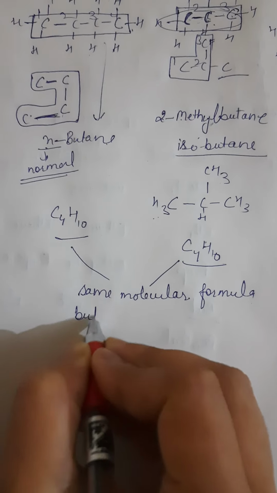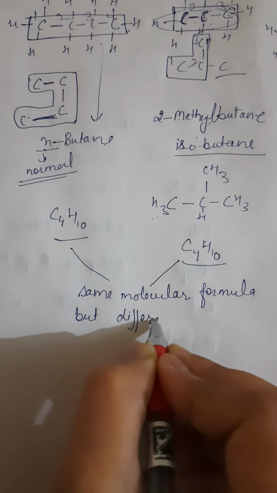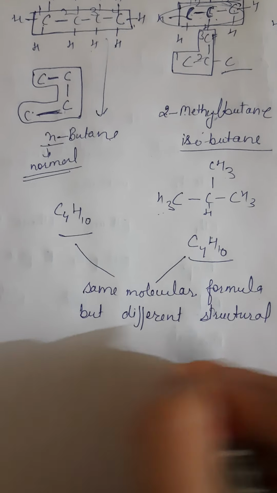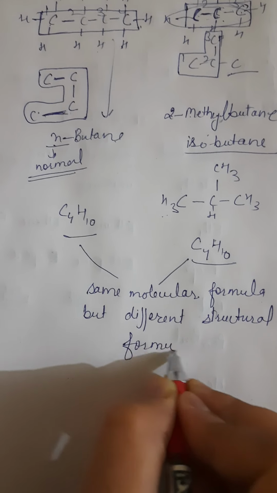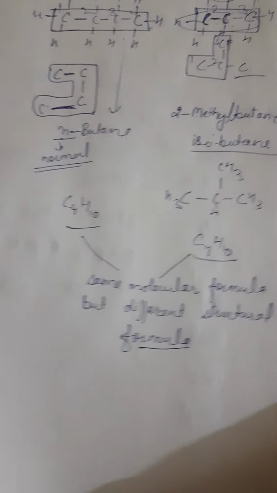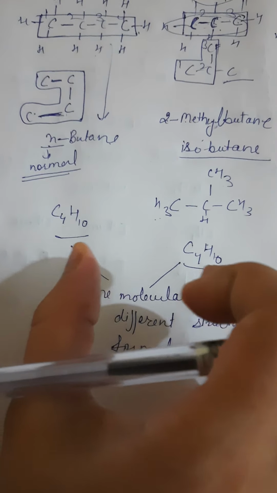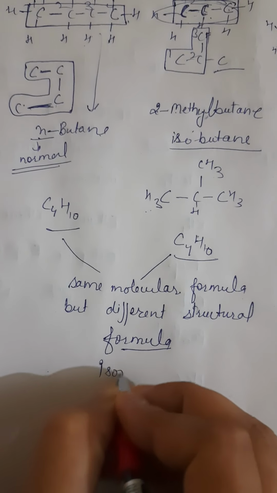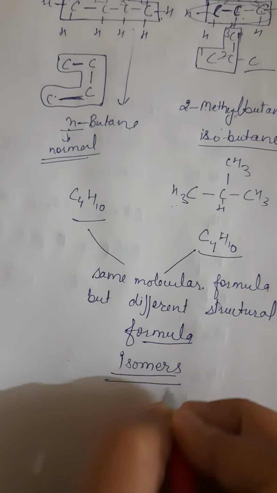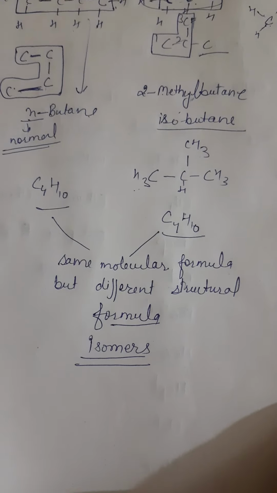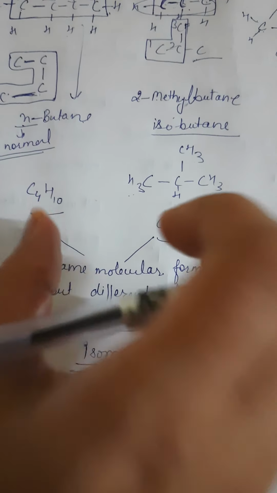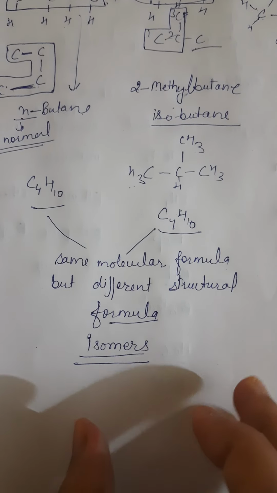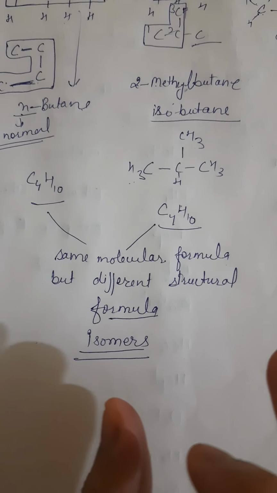but different structural formula, but having different structural formula. These are called isomers. Those compounds having the same molecular formula but different structural formula are called isomers. Clear?